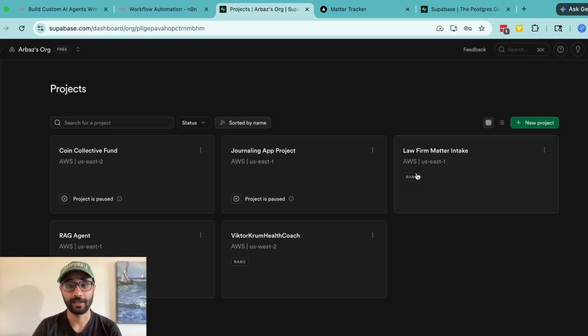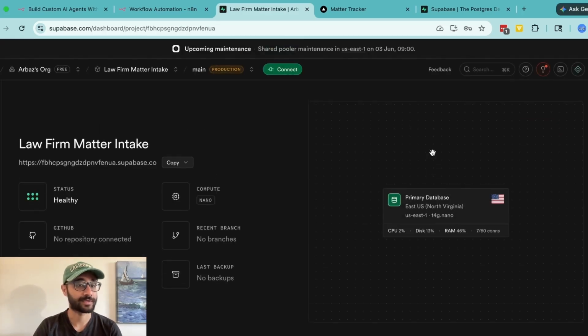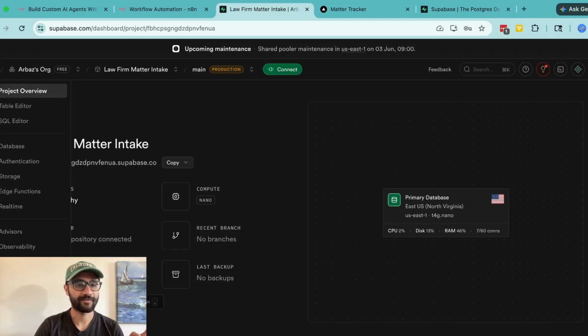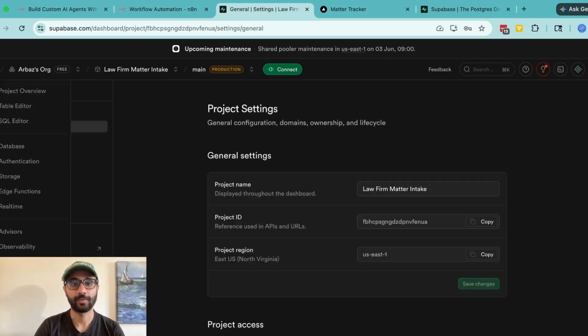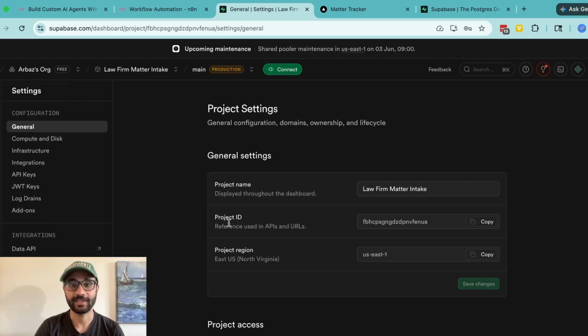Once you have that, the project will show up as a tile over here. You click on it, and this is what it's going to look like. After this, there's two things that we need for us to be able to connect our app to this database. First of all, if you go to the left panel and click on project settings, you'll be taken here, and the project ID is what we need to pick up.